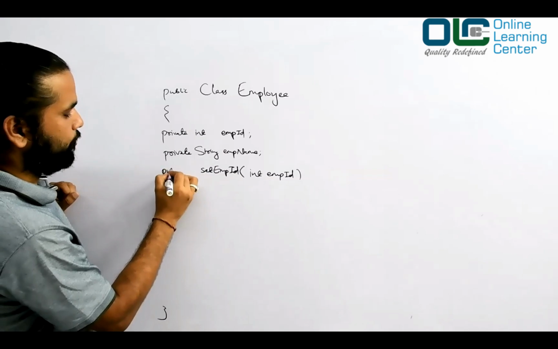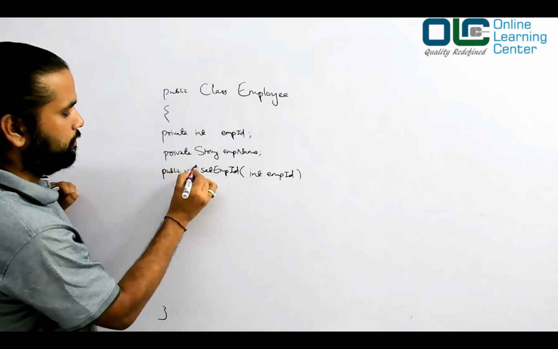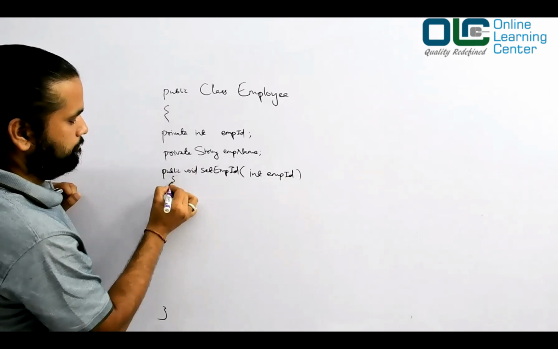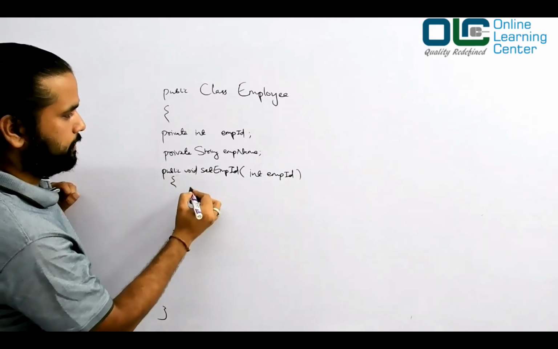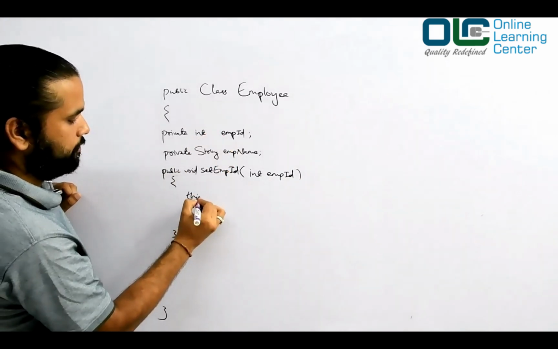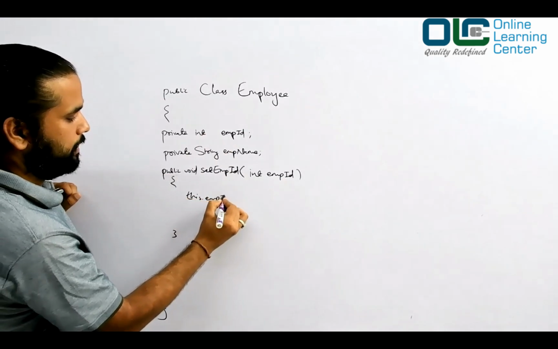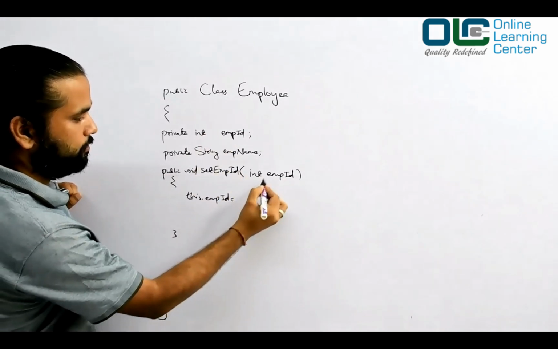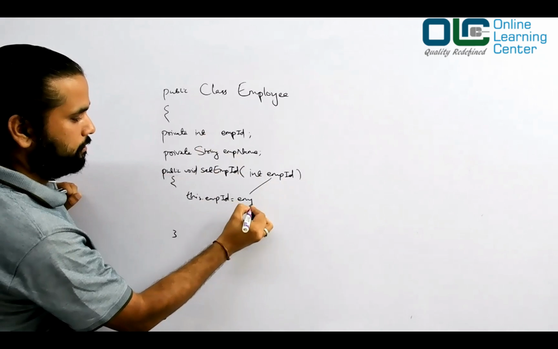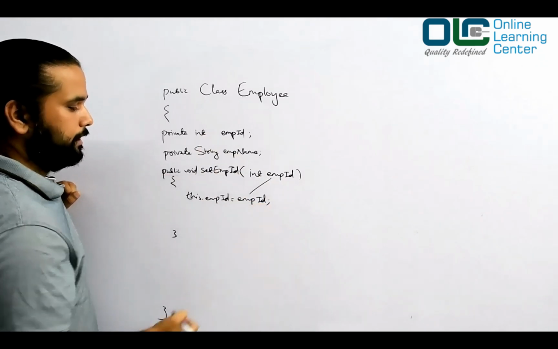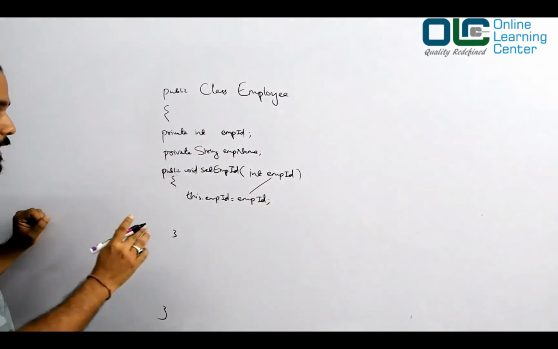So you will say public void, right, and then you will say this dot employee ID is equal to employee ID. That's what you do, right? To write a setter method.